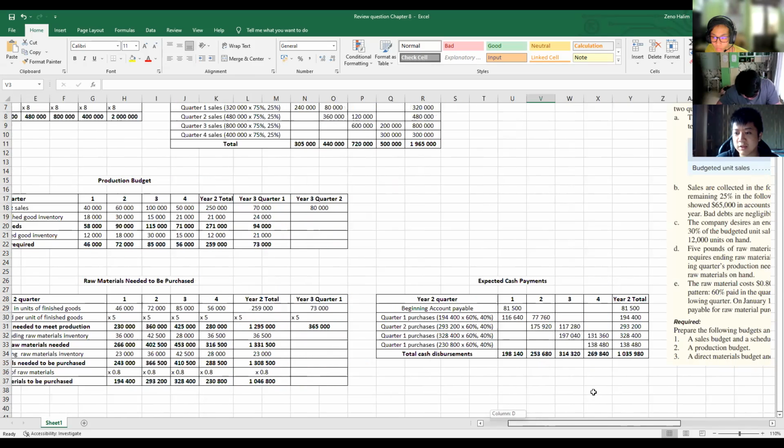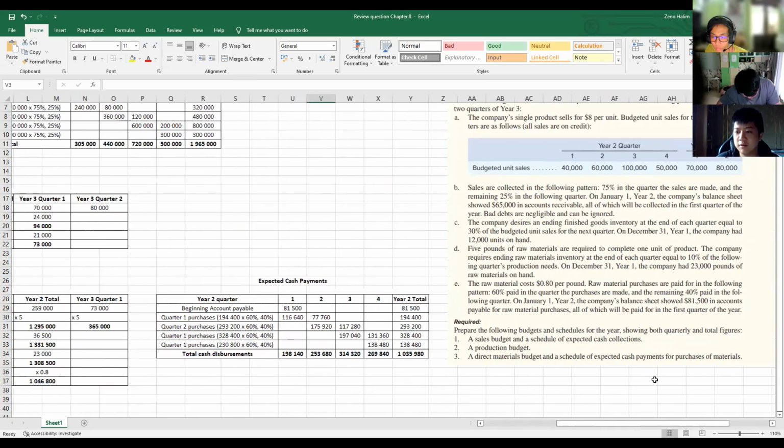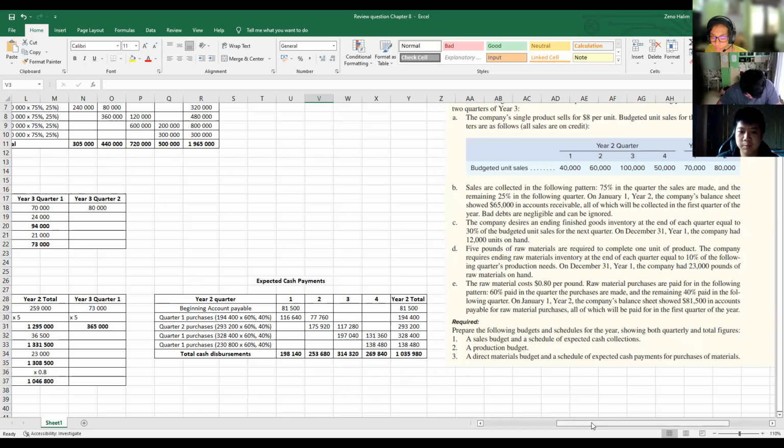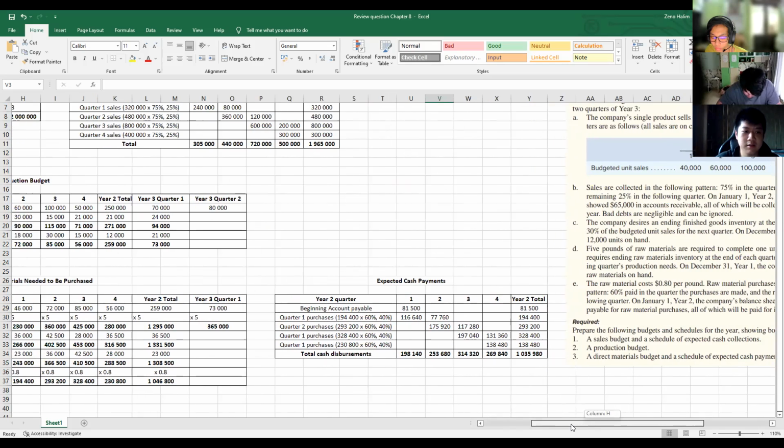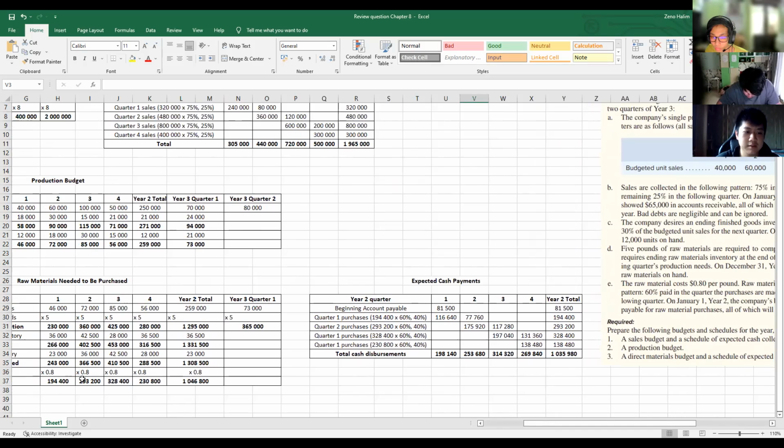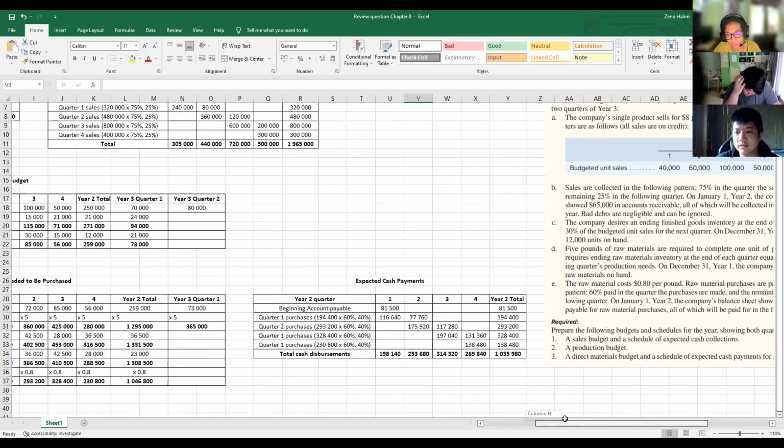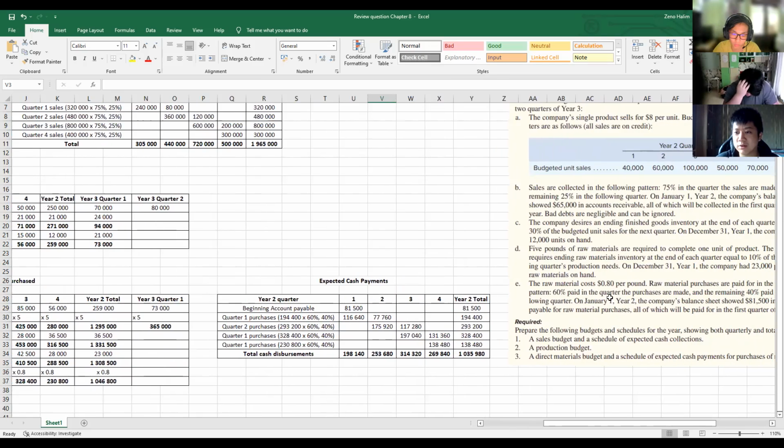So the next one would be the expected cash payments for purchase of materials. So we'll be using the data from the raw materials needed to be purchased down here. And then as the question states, 60% paid in the quarter the purchases are made, and the remaining 40% paid in the following quarter.